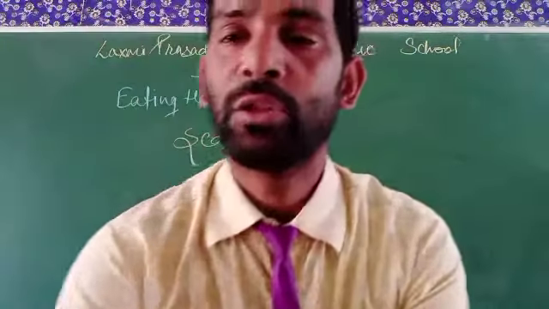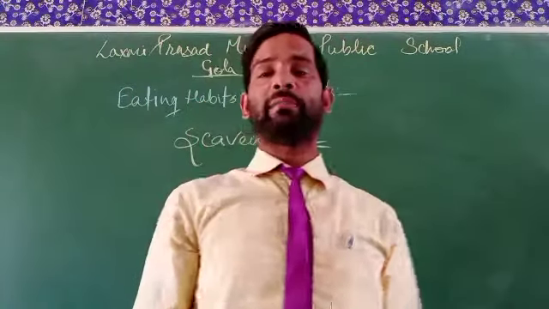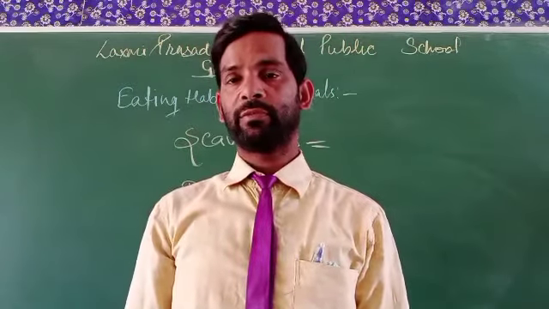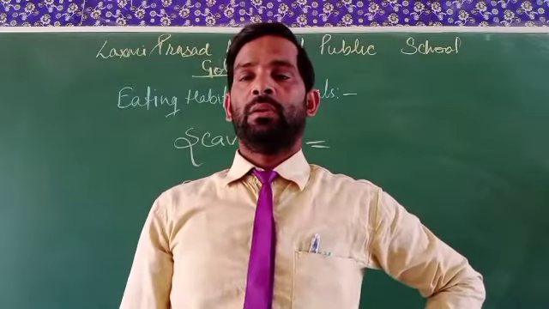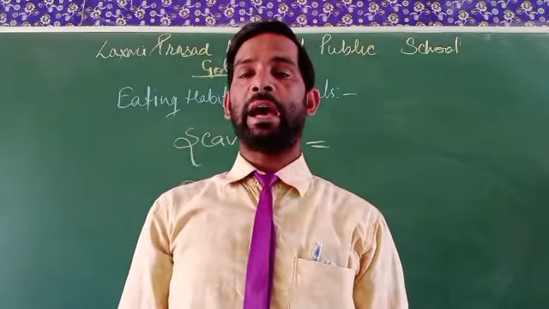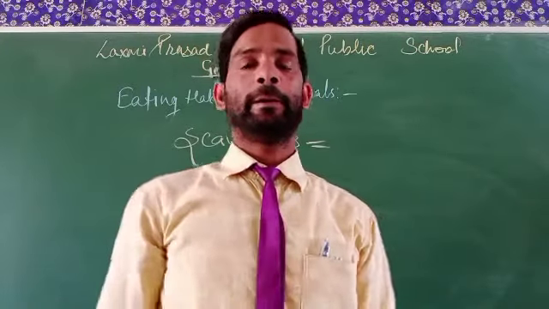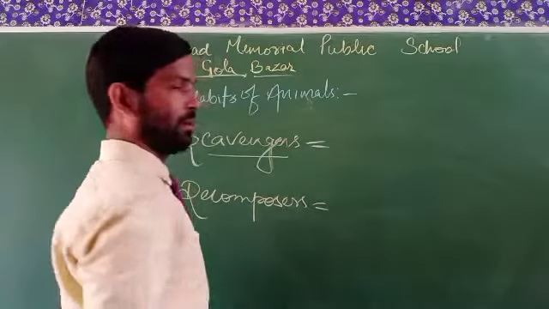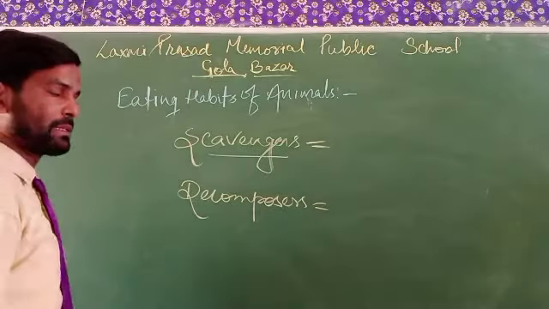Scavengers are those types of animals that eat only the flesh of dead animals, the animals which have already died. So these are called scavengers. What is an example of a scavenger?